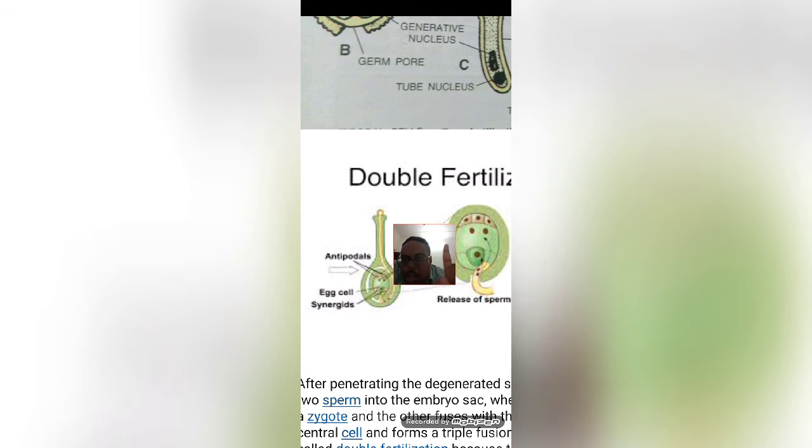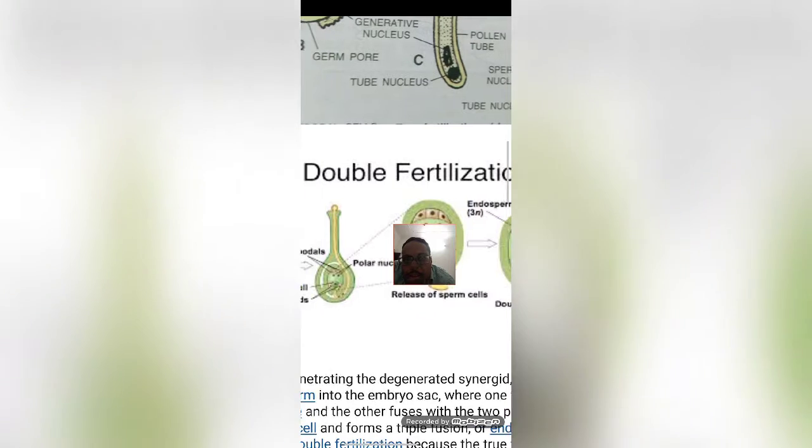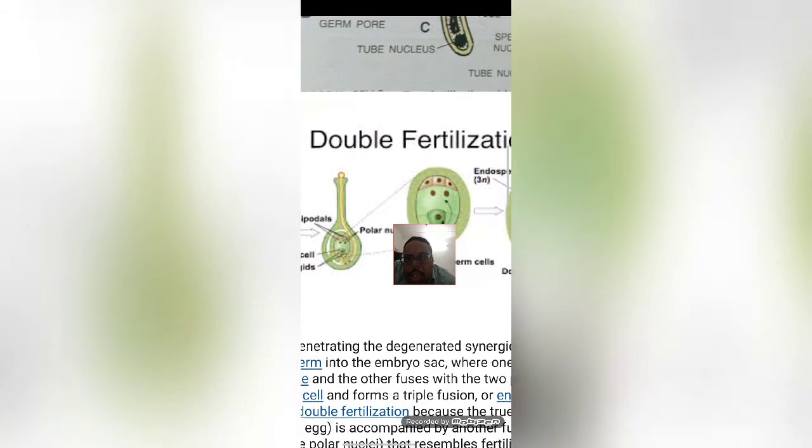And there is one more sperm nucleus. That particular nucleus will go and fuse with the secondary nucleus that is present in the middle, which is 2n in condition,